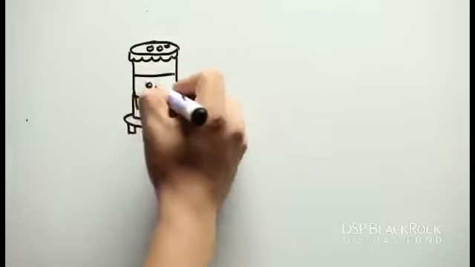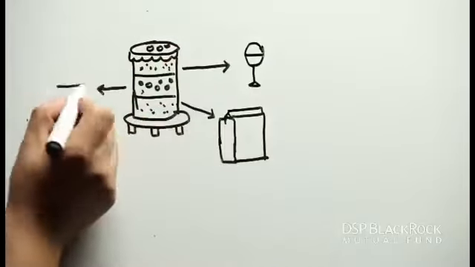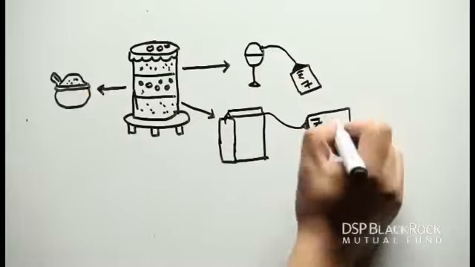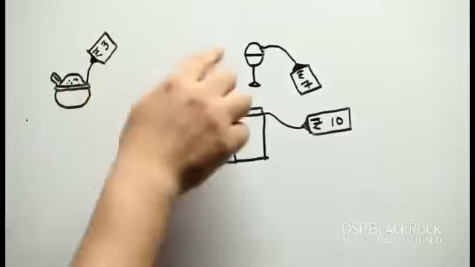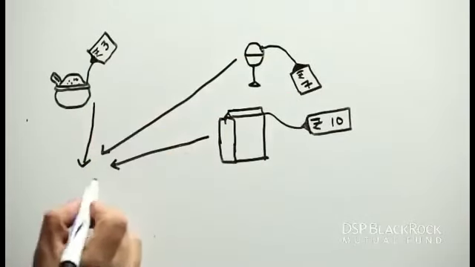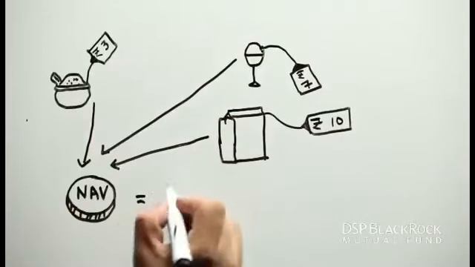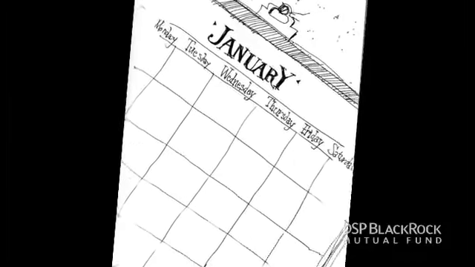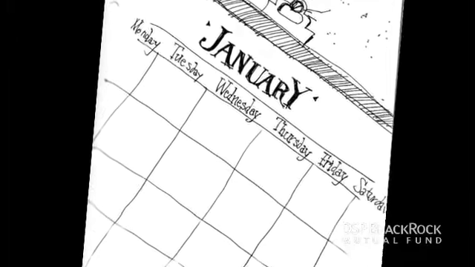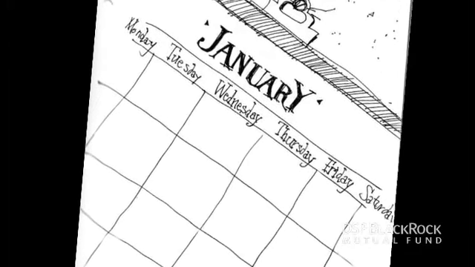Take a piece of cake for example. Each piece of cake includes all the ingredients in various amounts. Each ingredient has a market value. The combined market value of all the ingredients in the cake contributes to calculating the NAV of the cake. However, it must be noted that this value keeps changing every day. Since market value of securities changes every day, NAV of a scheme also varies on a day-to-day basis.